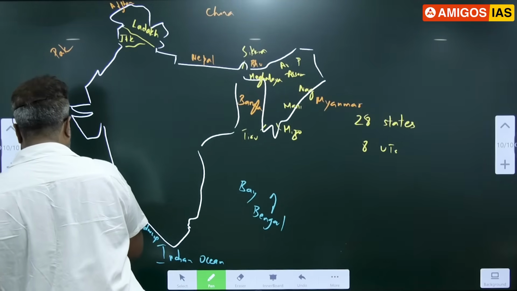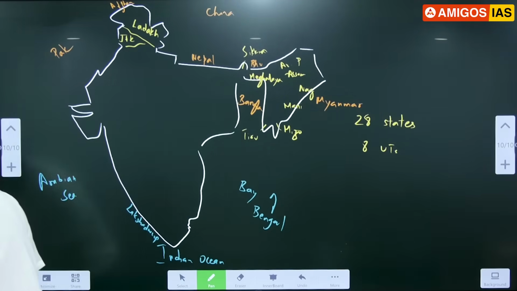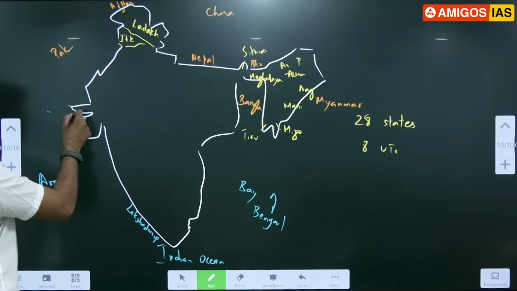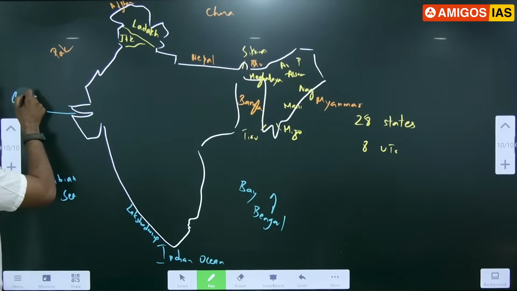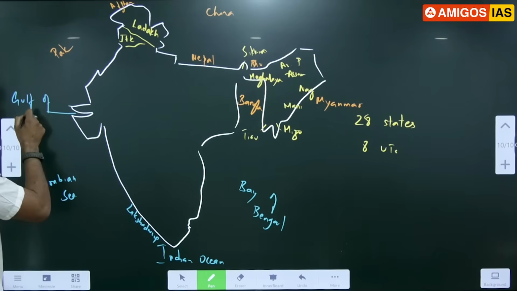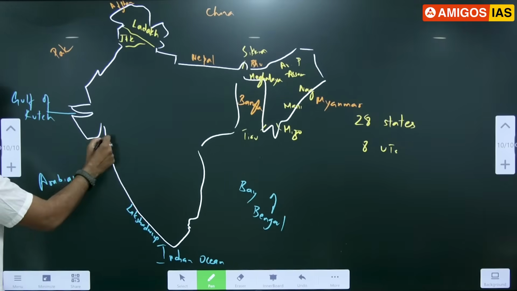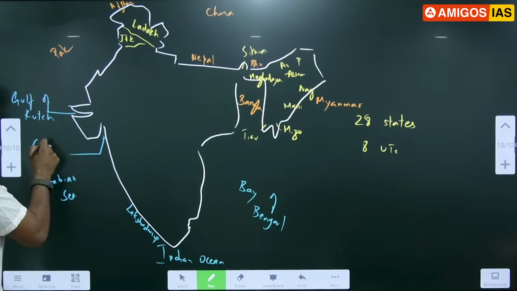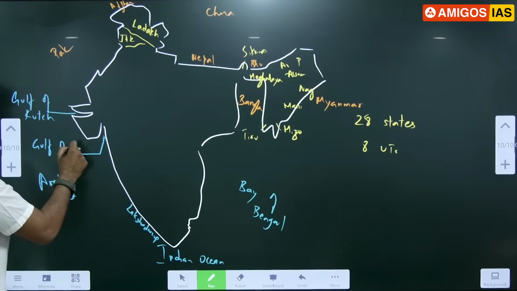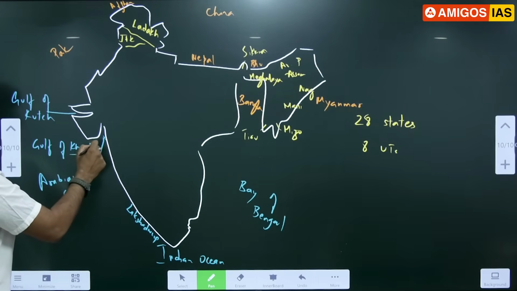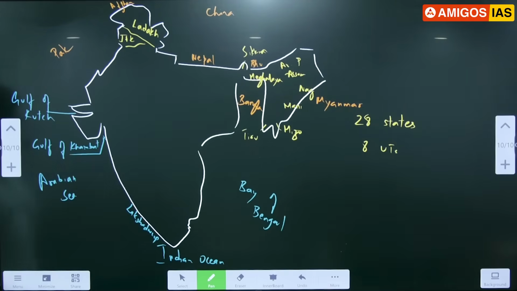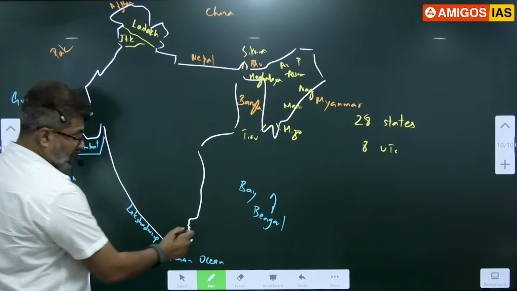Arabian Sea, you mark. So basic map work we should know. Okay. This is Gulf of Kutch. Gulf of Khambhat. Because most of the questions are map based. This is Gulf of Mannar.